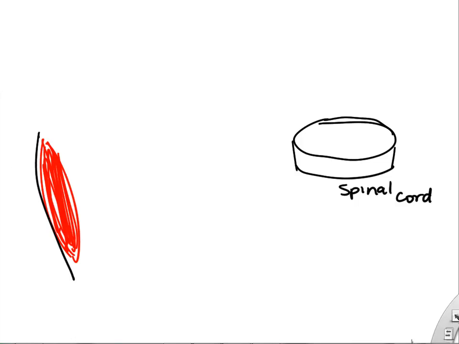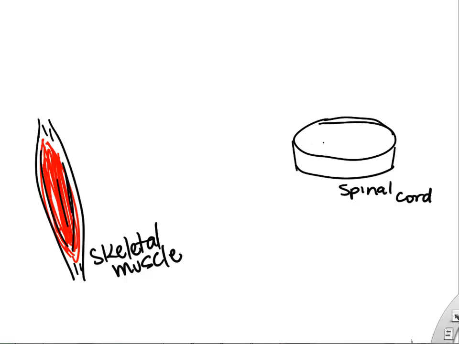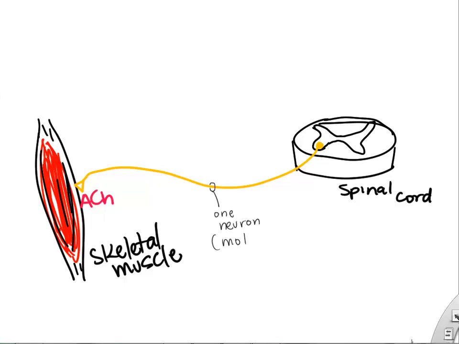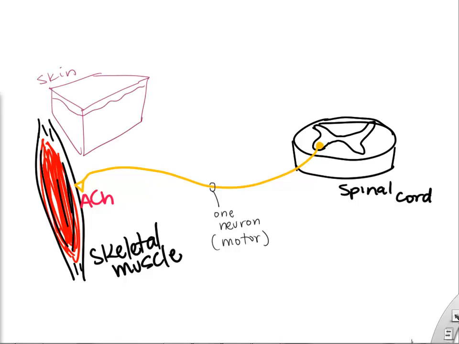If we look more at the wiring, I just wanted to point out, since we learned the spinal cord, if we look at skeletal muscle control, again, the wiring goes from that ventral horn through the ventral root to our muscles. It takes just one neuron to go from spinal cord to skeletal muscle, and to cause skeletal muscle contraction. If we look at the autonomic wiring from our spinal cord, it's a little different. And so I wanted to point that out.